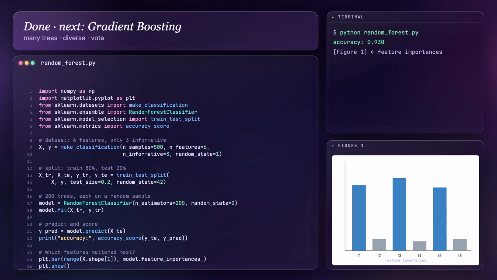And that's the random forest, many diverse trees, each a little bit wrong, voting together into something genuinely reliable. It's often the strongest model you can train with almost no tuning at all. Next time, we keep the trees, but build them in a smarter sequential way. That's gradient boosting.